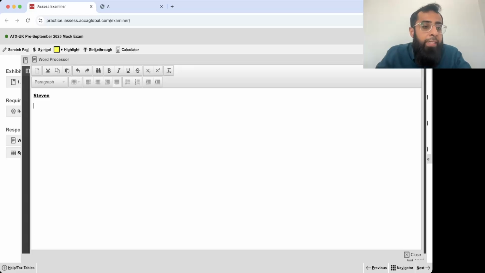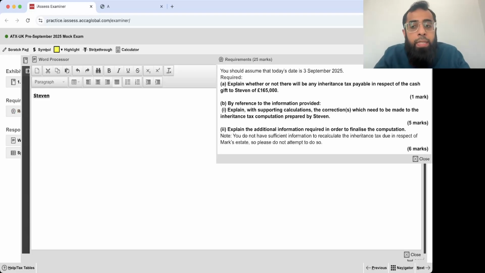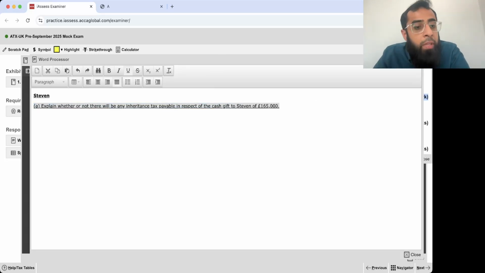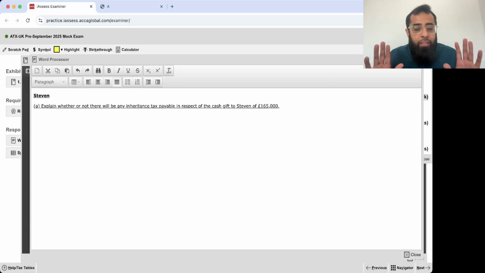Now, let's pick up the first requirement, which is just a 1 mark requirement. We copy it from here, and here we go. So this is our requirement. How many marks? 1 mark. Since it's just a 1 mark requirement, make sure that you write with the perspective of 1 mark.